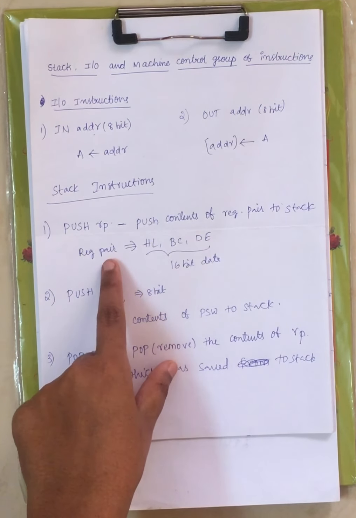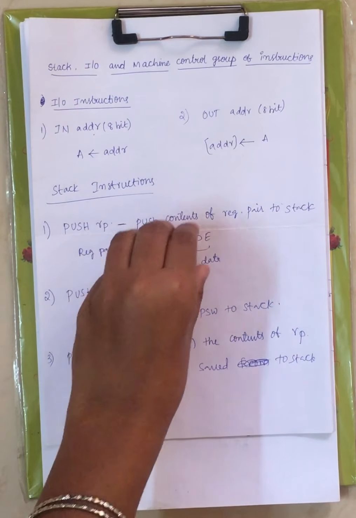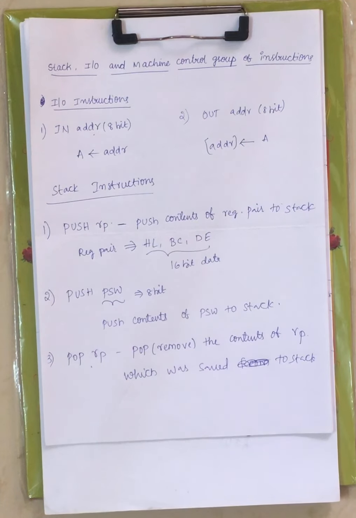Now here using this instruction we have added the contents of the register pair to the stack. Now I want to remove this content. I can use this instruction pop RP, right? Push is used to add the contents of the register pair to the stack. Now pop is used to remove the contents of the register pair which was saved to the stack, right?